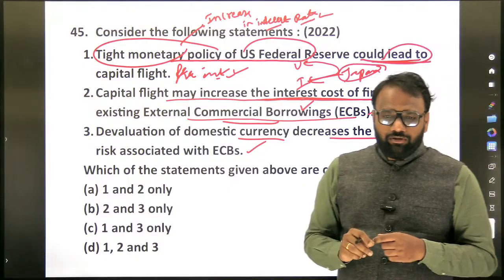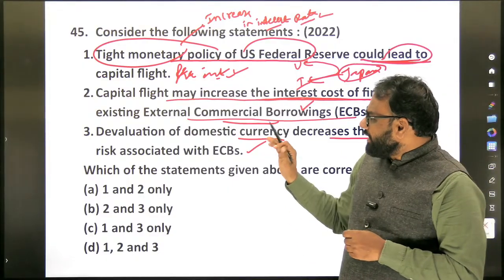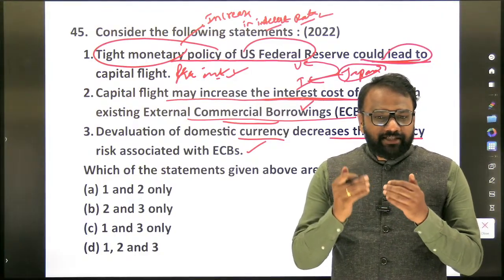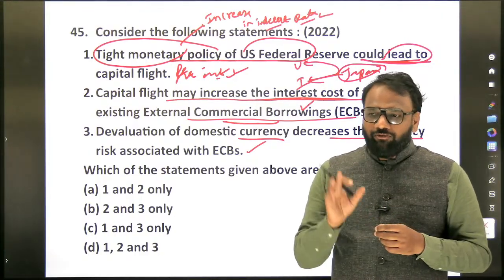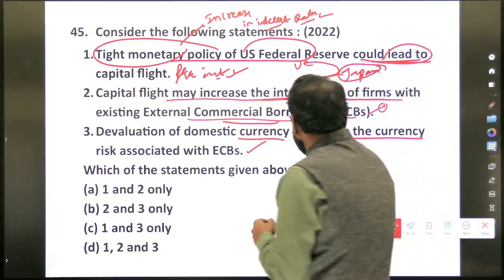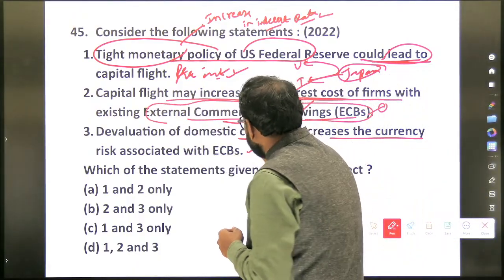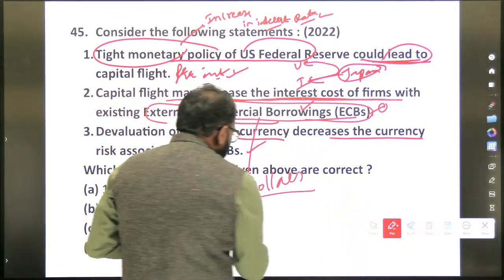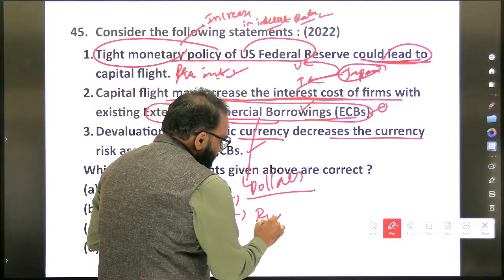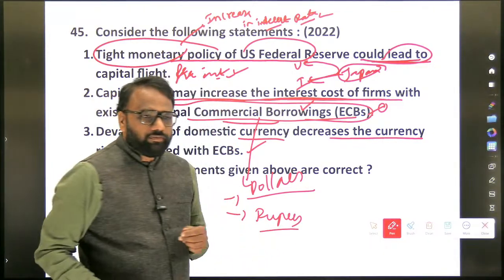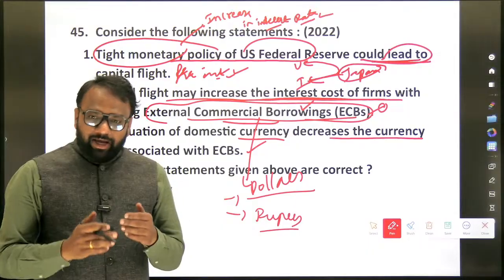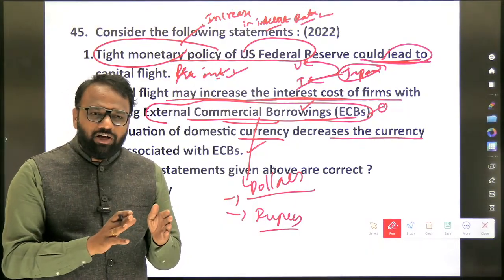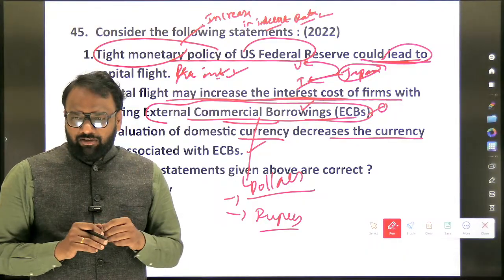So this is very important. When it comes to external commercial borrowings, what are the things that you have to prepare here? External commercial borrowings can be denominated in dollars, or they can also be denominated in Indian rupee. We'll check whether external commercial borrowing exists in the form of dollars or can also be in Indian rupee as well.